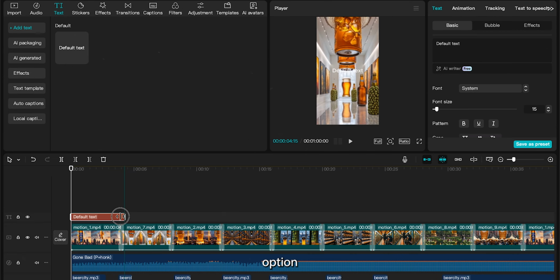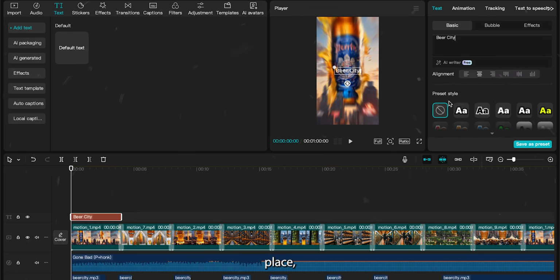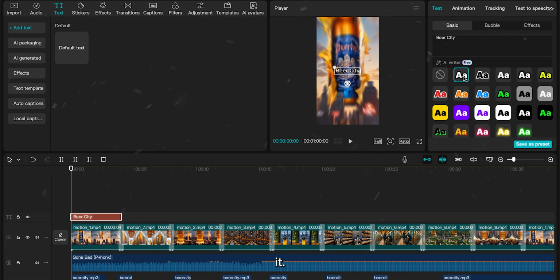Go to the text option in the top left and add default text to your video. Position it in the center of your screen. Once it's in place, name the country that the text is overlaying and add it to this text box. Next, go ahead and scroll down on the right to customize it. You firstly want to give your text a template.